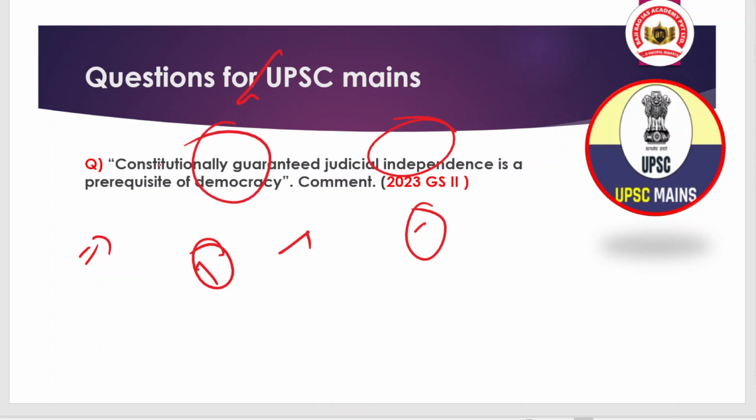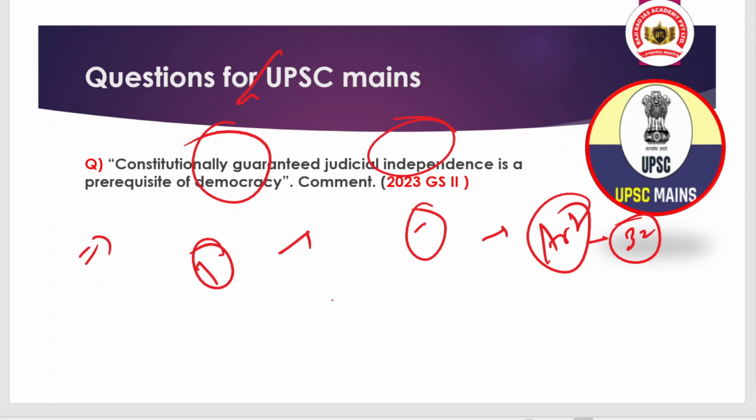And what are some provisions in the constitution that give our judiciary its independence? Like we have Article 32, which empowers the Supreme Court to protect the fundamental rights of citizens if violated by the state.